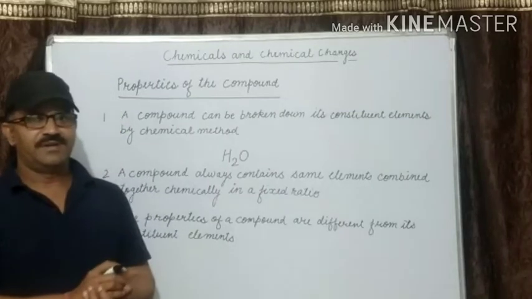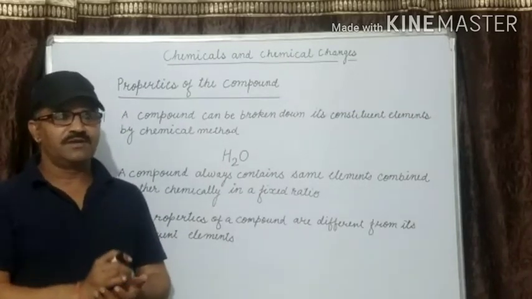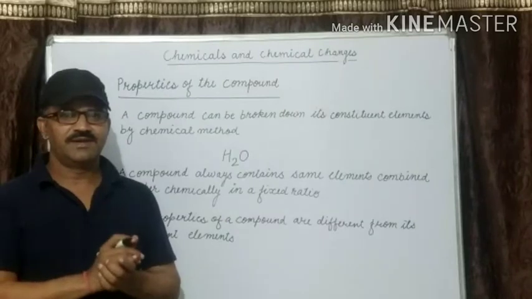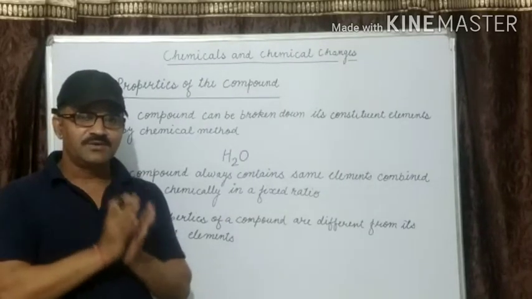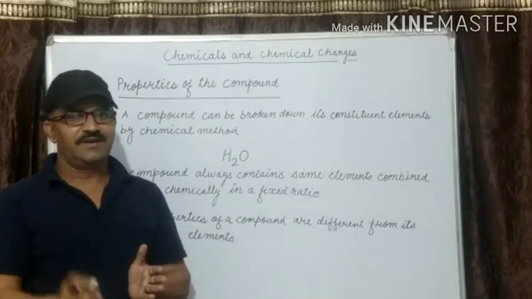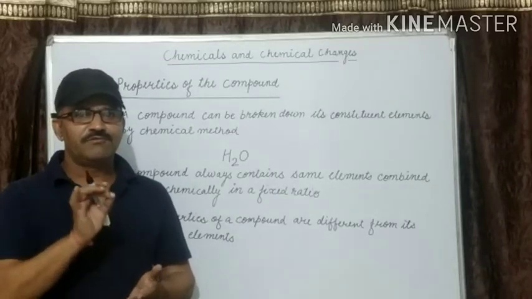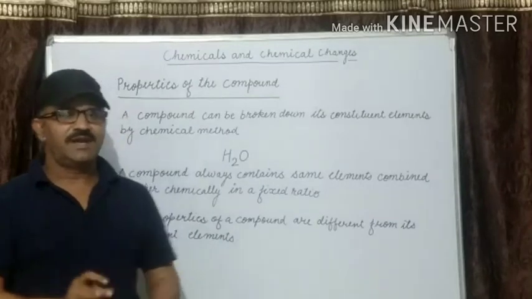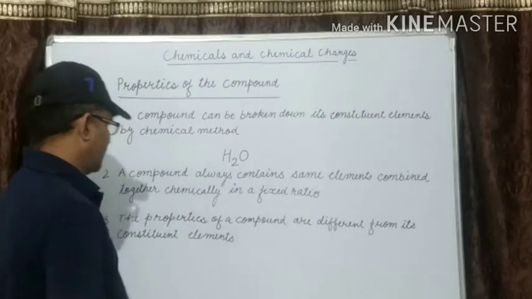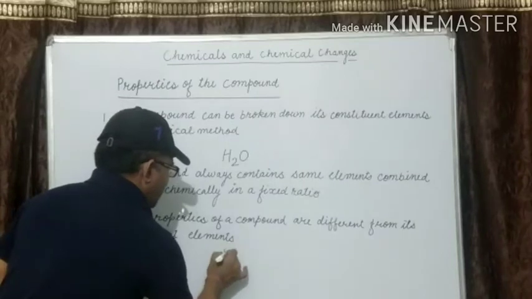For example, the properties of water, which is a liquid, are different from its constituent elements. Hydrogen is a gas and oxygen is a gas, whereas water puts off fire, whereas hydrogen burns and oxygen supports burning. For example, H2O.